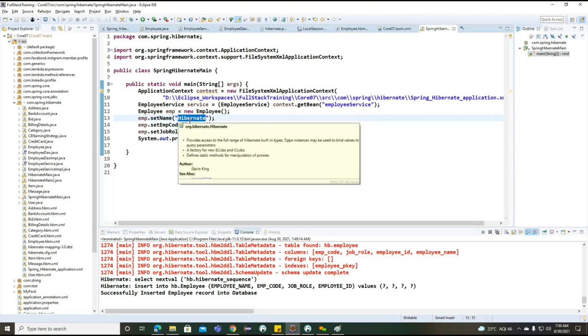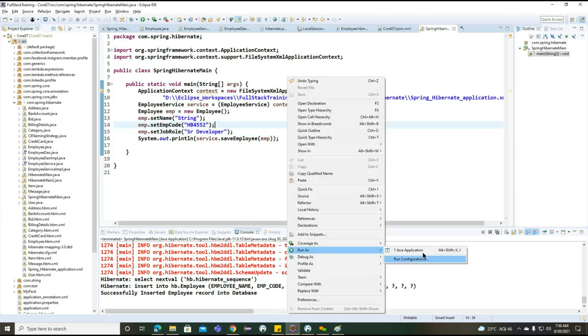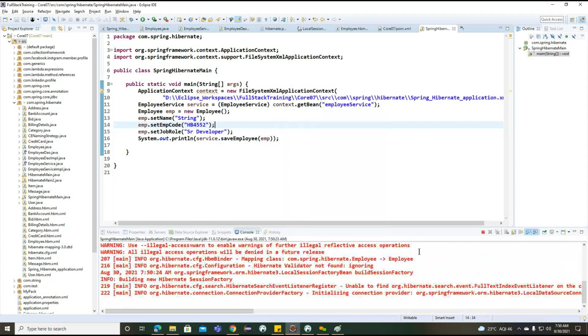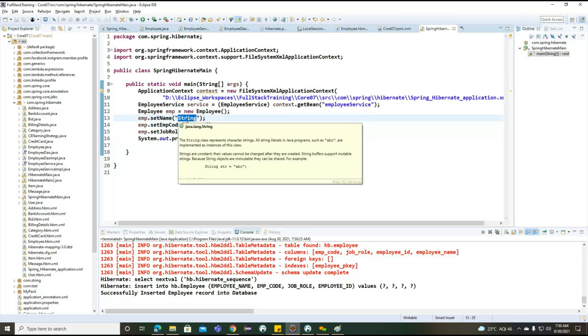For Spring, we need a different ID, and here we have senior developer. Okay, so the Spring record is also inserted.